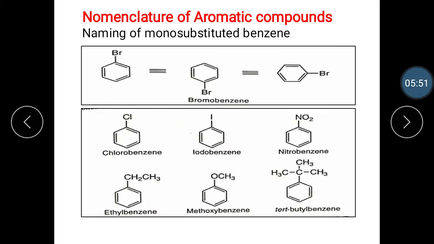Then the next point is the nomenclature of aromatic compounds. Benzene is represented by a regular hexagon with a circle inscribed in it. The mono substitution derivatives of benzene are those in which the hydrogen of the ring is replaced by another substituent. These are named by prefixing the name of the substituent to the word benzene. For example, benzene in which one of the hydrogens is replaced by bromine is named bromobenzene. Let's see the structure of bromobenzene.